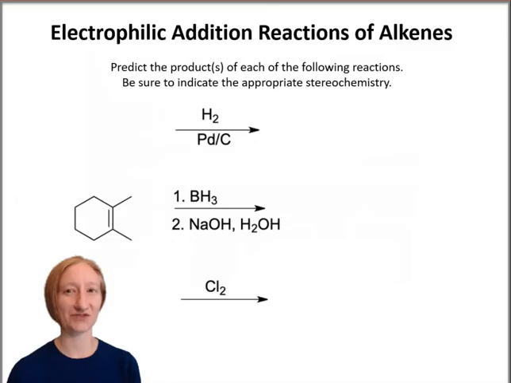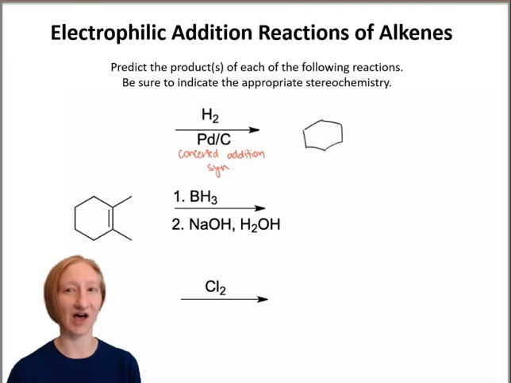We'll end this lecture video with the question we saw at the beginning, to predict the products of three different electrophilic addition reactions. In the first reaction, the hydrogenation, we should remember that this is a concerted reaction that adds two hydrogens to the same face of the alkene.